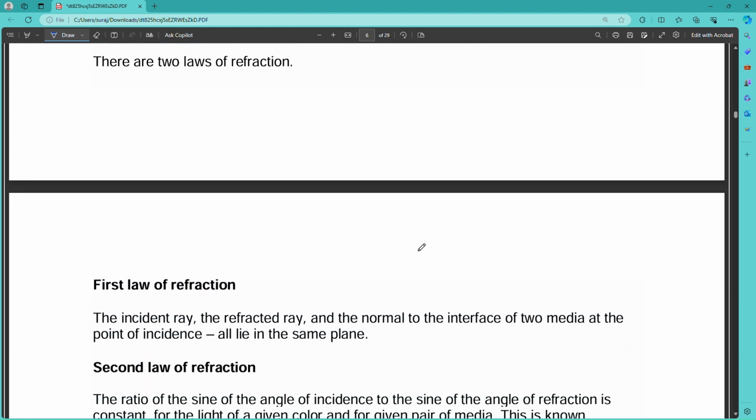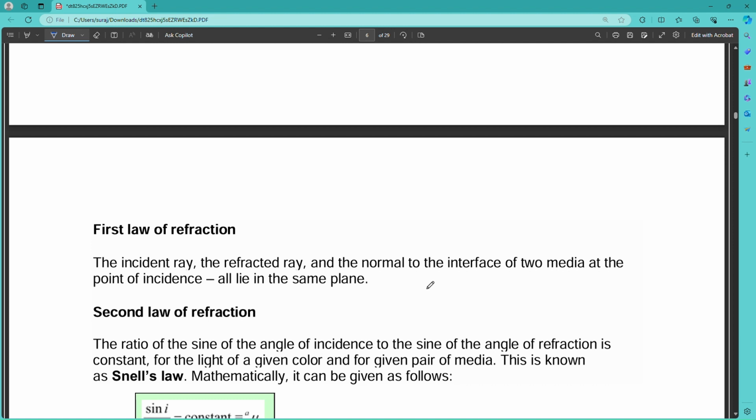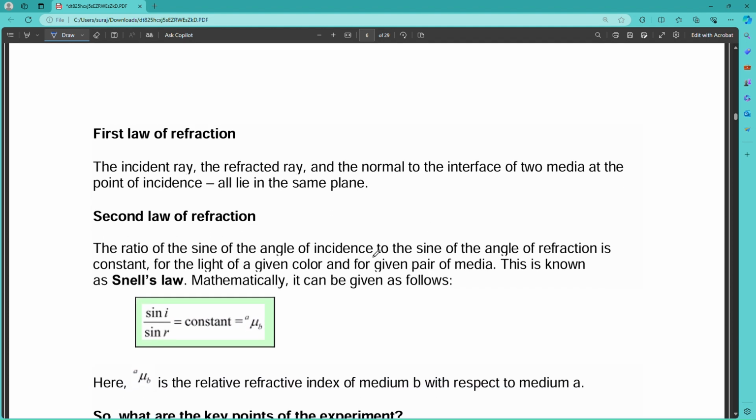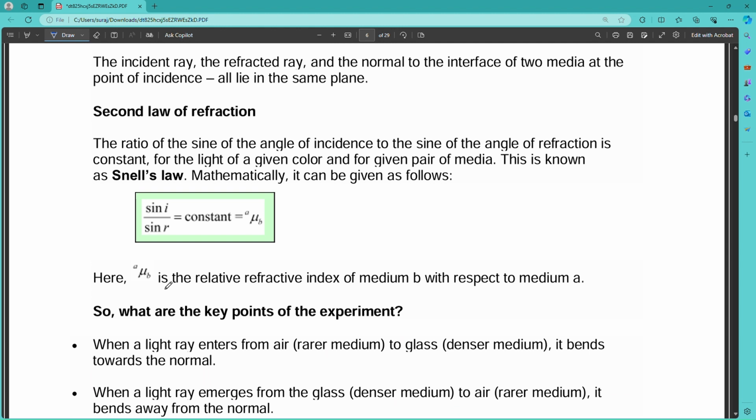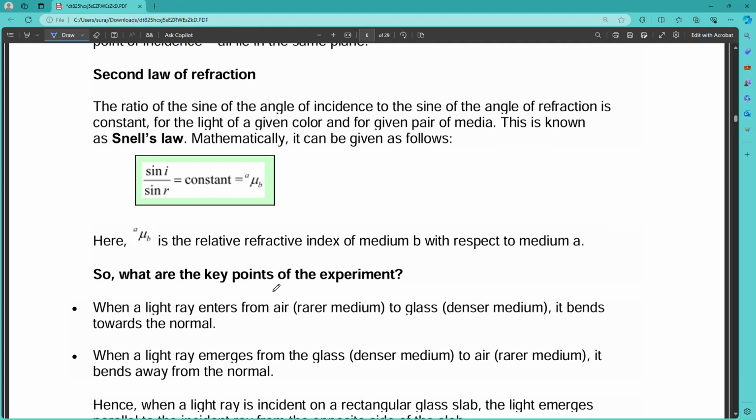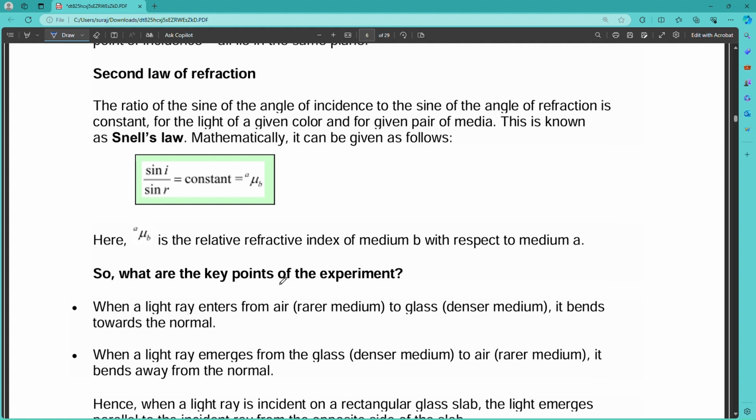Now we come to the laws of refraction. There are two laws. The first law states that the incident ray, the normal, and the refracted ray all lie in the same plane, as we studied in the laws of reflection. The second law of refraction, also known as Snell's law, states that sin i / sin r = constant, which is the refractive index. Here sin i is the sine of the angle of incidence and sin r is the sine of the angle of refraction. Here mu_ab is the relative refractive index of medium b with respect to medium a.